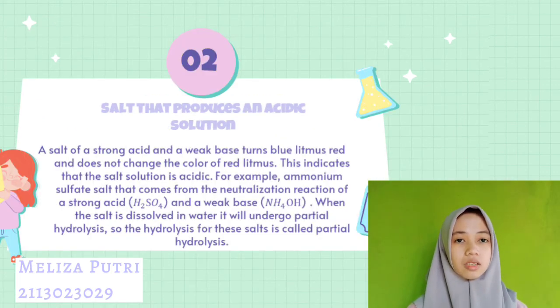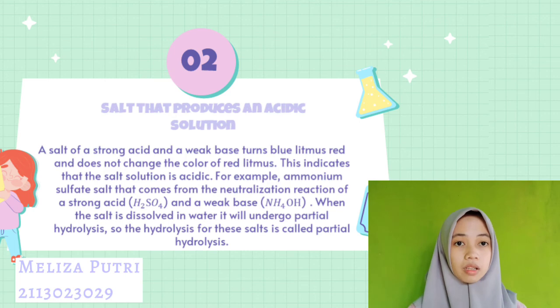Next, salt that produces an acidic solution. A salt of a strong acid and a weak base turns blue litmus red and does not change the color of red litmus. This indicates that the salt solution is acidic.